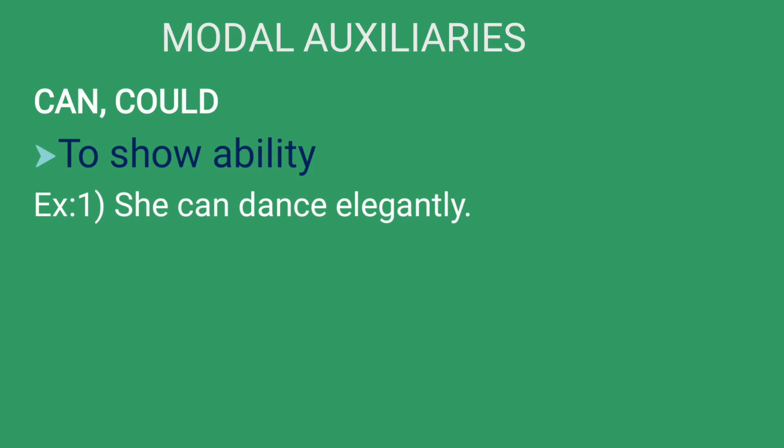Can and could share some common functions, so we can learn them together. First function comes, both of them are used to show some ability or skill. In other words, capacity. Example, she can dance elegantly.